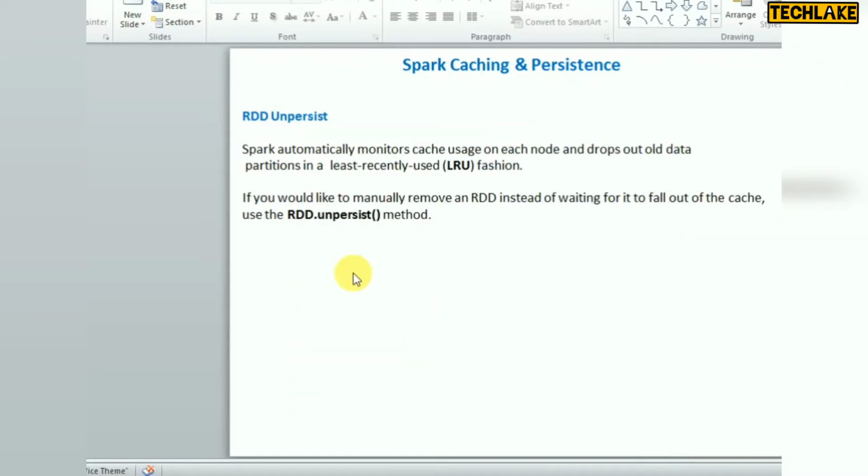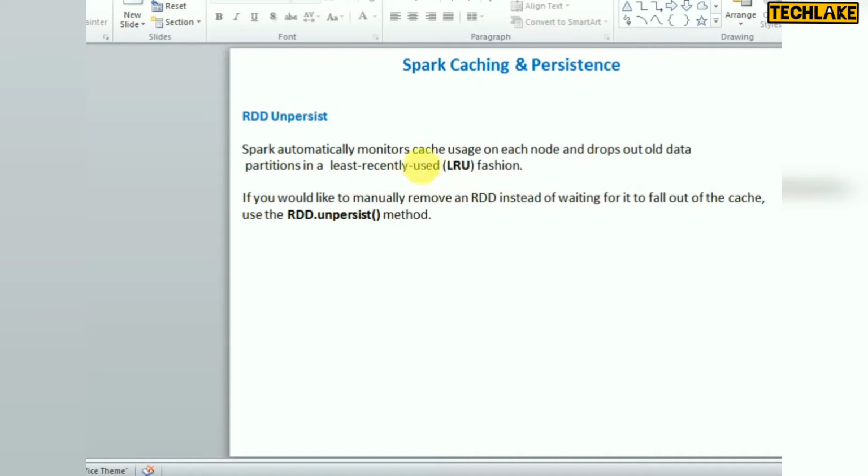Then what is unpersist? If the data is stored in cache in memory, after some time it should get deleted, right? That happens based on the least recently used algorithm.